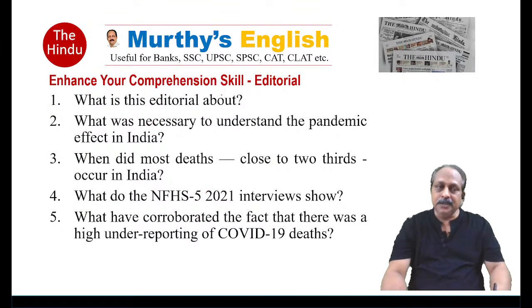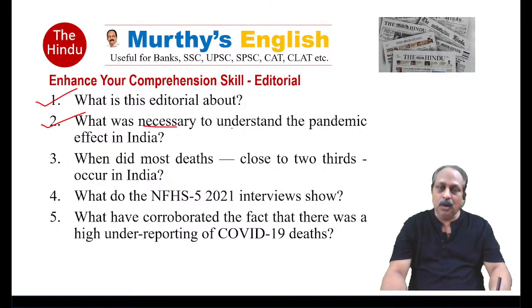Enhance your comprehension skill based on the editorial. What are the likely questions? What is this editorial about? It's all about the discrepancy between what the government says and what the World Health Organization says regarding the number of deaths. What was necessary to understand the pandemic effect in India?